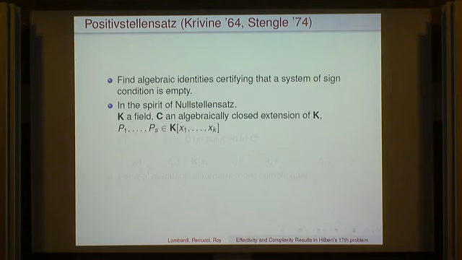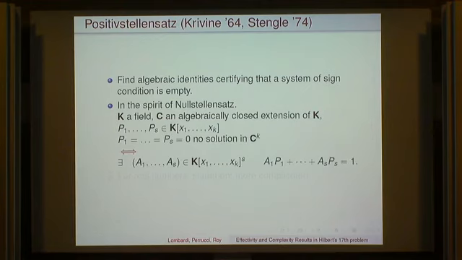If you are given a field and an algebraically closed extension of this field, you want to characterize the fact that P1 = ... = PS = 0 has no solution in C^k. This is done by saying that there exists a linear combination of P1, ..., PS which is equal to 1. This is an algebraic certificate of the fact that there are no solutions, because if you plug in any x and suppose that P1 = ... = PS = 0, you would arrive at the conclusion that 0 equals 1, which is not possible. So this direction is clear.